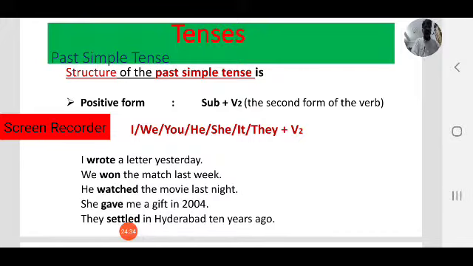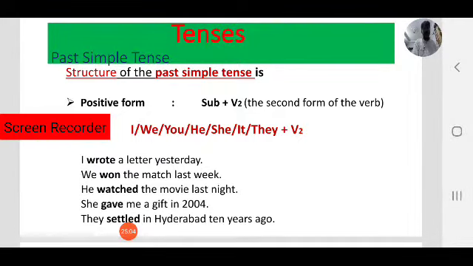She gave me a gift in 2004. They settled in Hyderabad 10 years ago. Here observe the time. They settled in Hyderabad 10 years ago. It was the action started in the past, 10 years ago. Settle, that is a verb. V2: settle, settled. Okay.